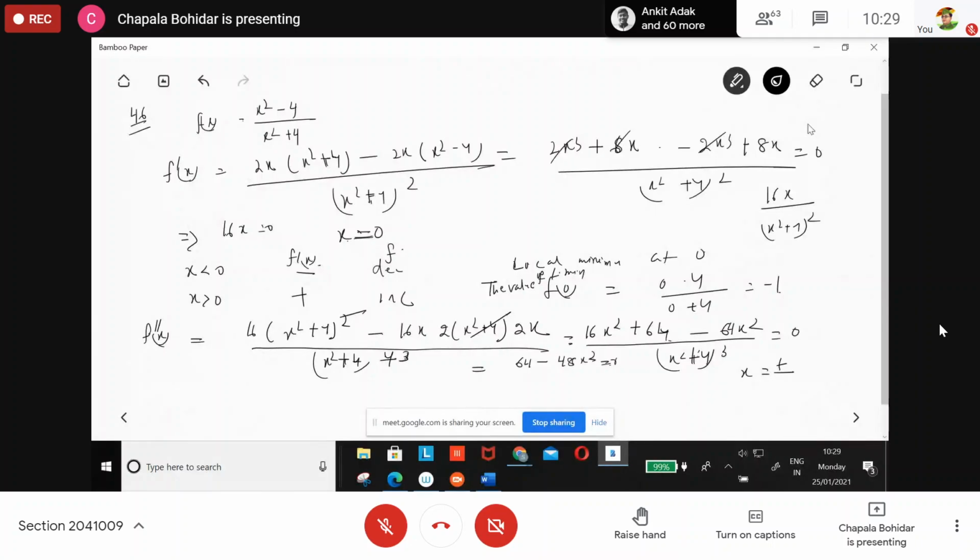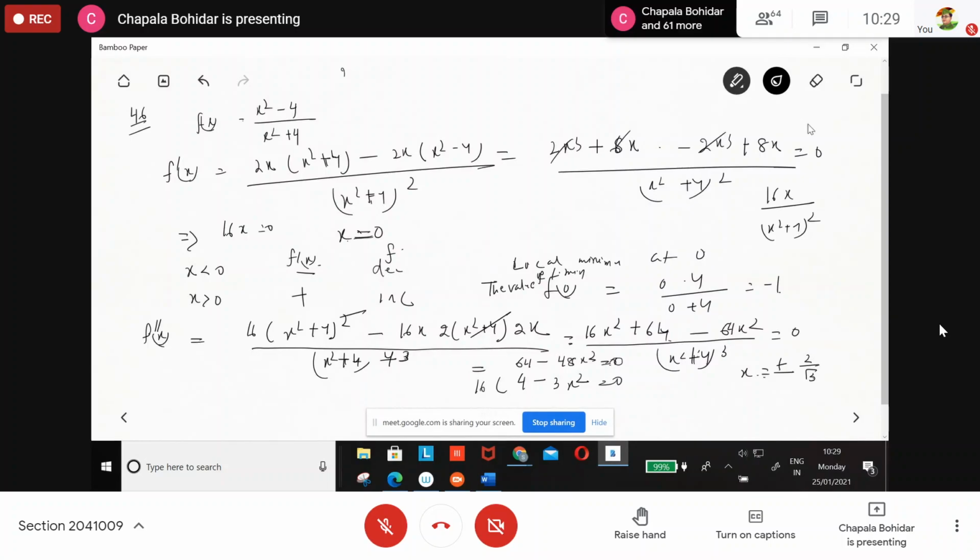What is the value of x you get here? This is equal to 0. Take common 16, 4 minus 3x square, equal to 0. So we get the value of x is equal to plus minus 2 by root 3.